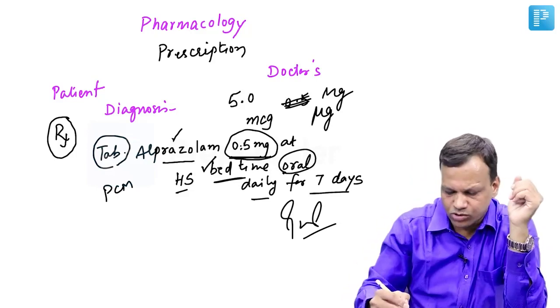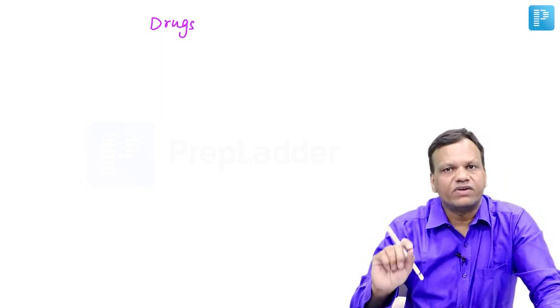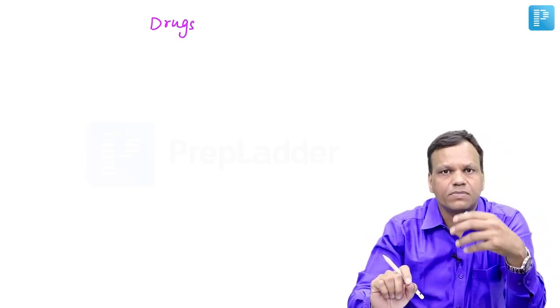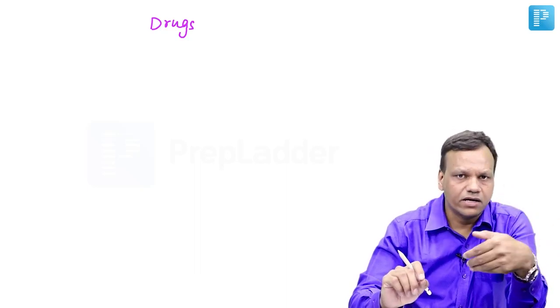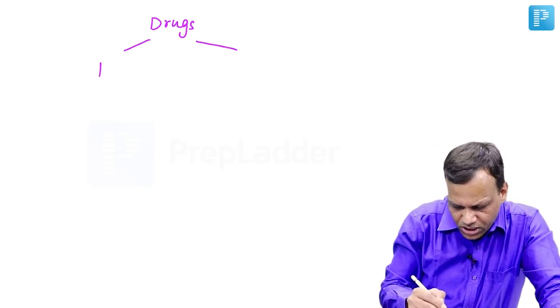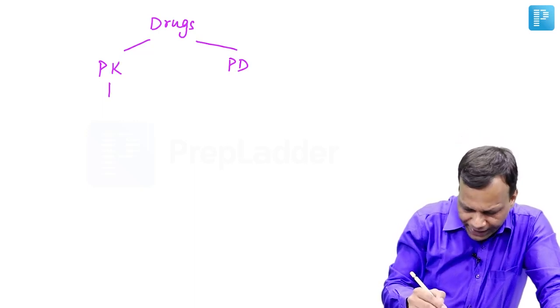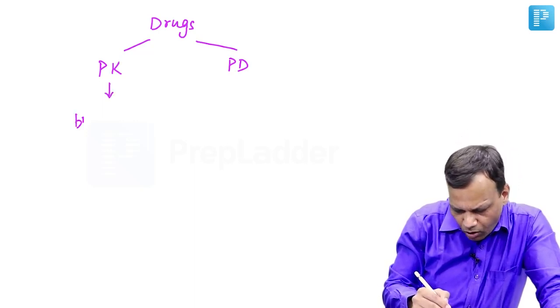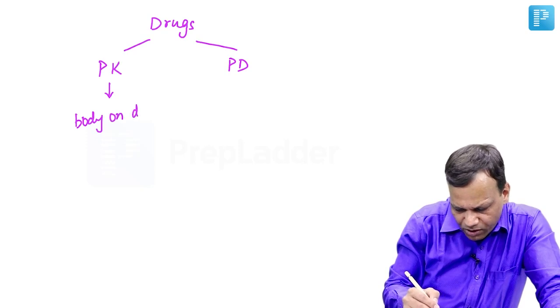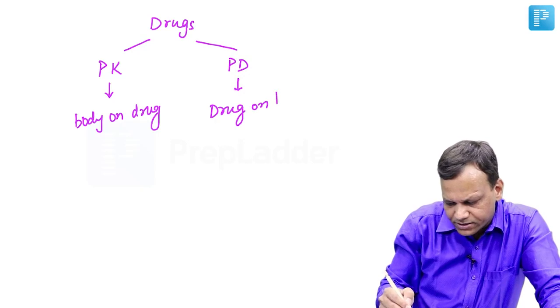Okay, so that is important. Nowadays questions are being asked on prescription. So now we will go to pharmacology as such. We know pharmacology is a science dealing with the drugs. When we give a drug to a person, it will exert some effect on the person's body, and in return the person's body will exert some effect on the drug. So these are the two main branches of pharmacology, which are known as pharmacokinetics and pharmacodynamics. Pharmacokinetics is the effect of body on the drug. So what happened to the drug is pharmacokinetics, and the effect of drug on the body is pharmacodynamics.